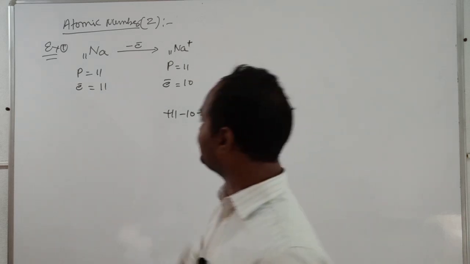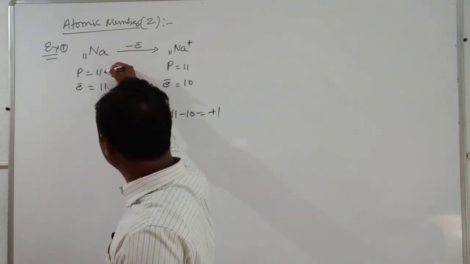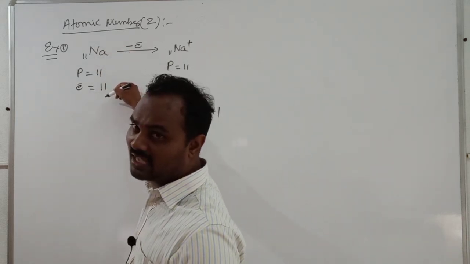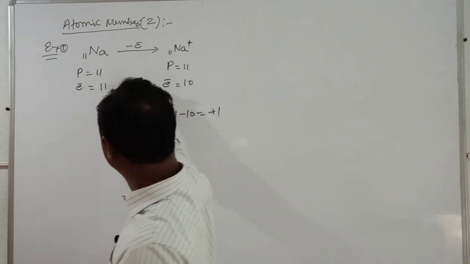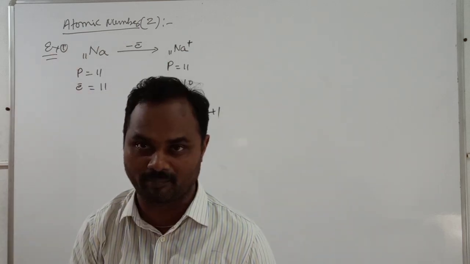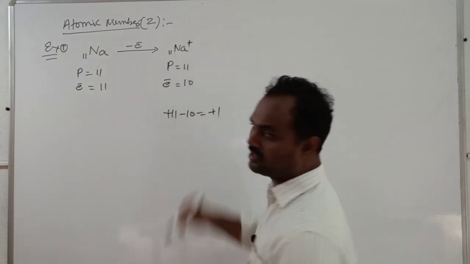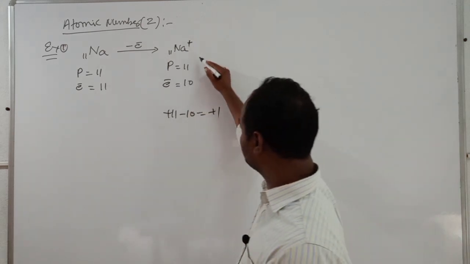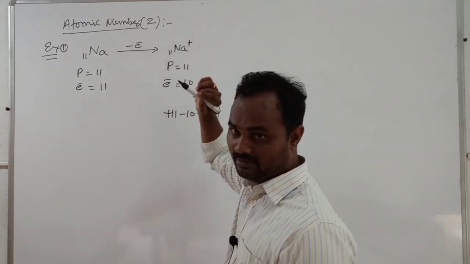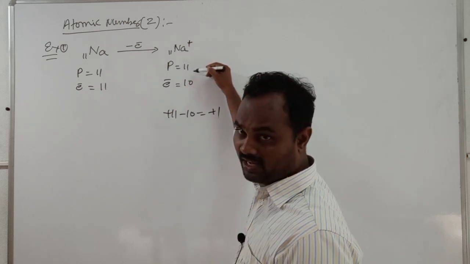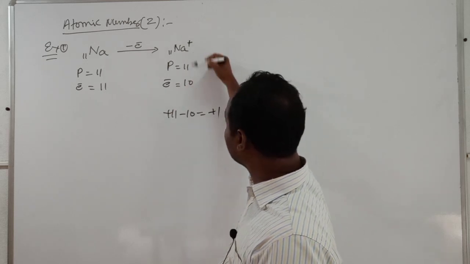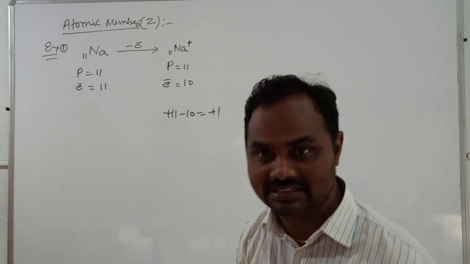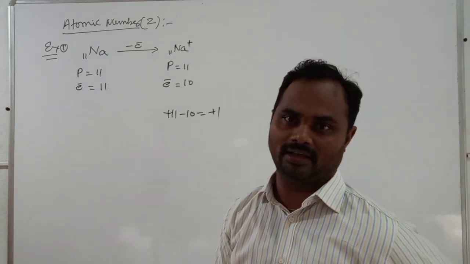Carefully see, in an atom the number of electrons and number of protons are equal. At the same time these numbers are equal to the atomic number. Come to here, this is an ion, it possesses positive charge. Here atomic number 11 is equal to the number of protons. But in this ion, the number of electrons is less than the atomic number. Is it clear now?